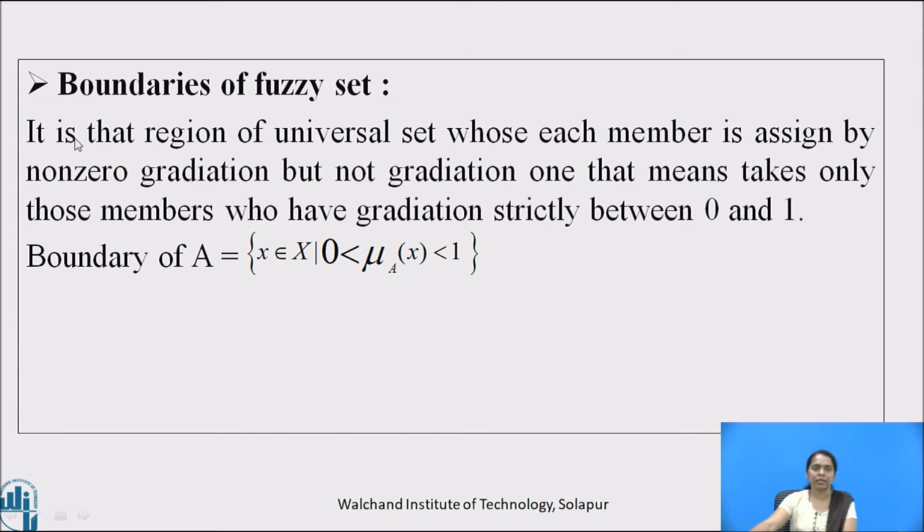Boundary of a fuzzy set. It is that region of a universal set whose each member is assigned a non-zero gradation but not gradation 1, that means it takes only those members who have gradation strictly between 0 and 1. Boundary of A is equal to small x belongs to capital X such that 0 is strictly less than mu A at x is strictly less than 1. So, here we have to write the gradations which lie in between 0 and 1.